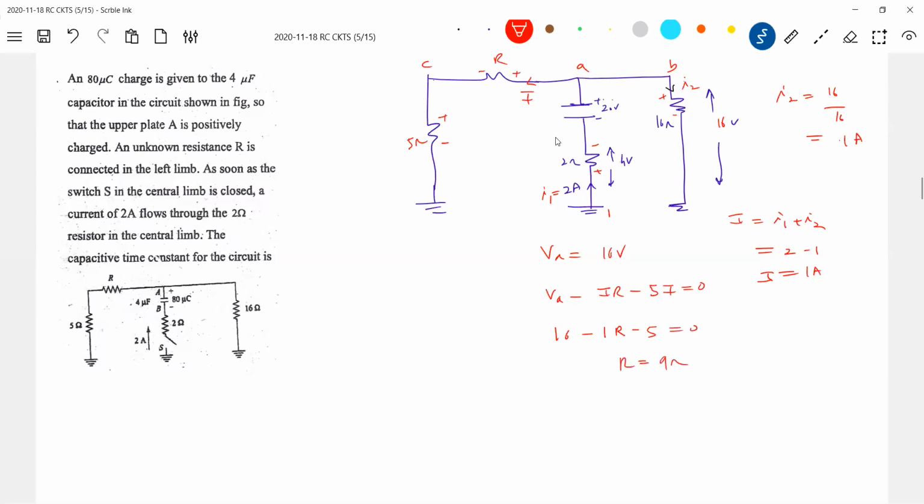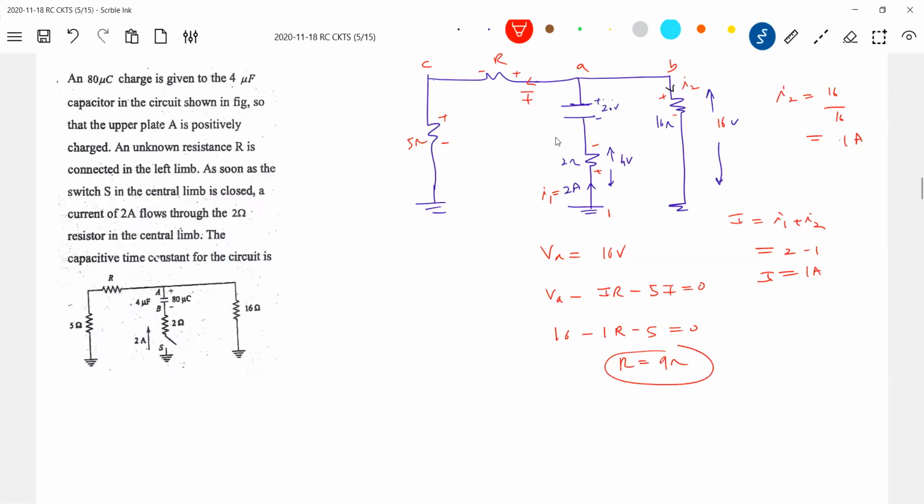R is equal to 9 ohm. So VA minus, okay, fine. Yeah, this will be R equal to 9 ohm.